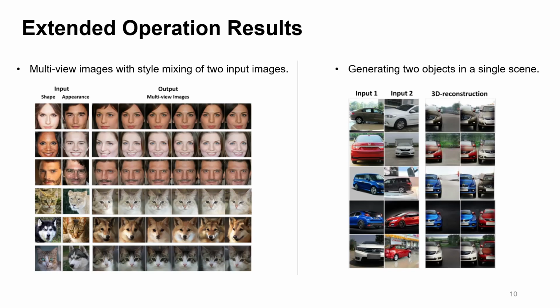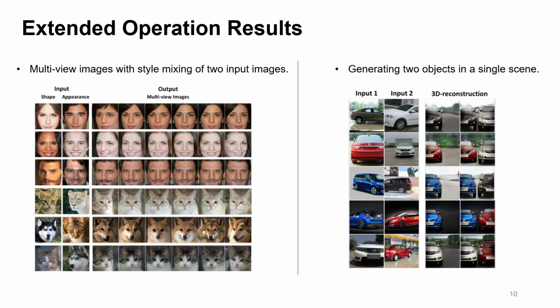Our model takes two types of latent codes as input, where one determines the shape of the output image, and the other influences the appearance. As evident from the experimental results, we observe outputs that combine the shape from the left image and the appearance from the right image. These outcomes represent the first attempt in the domain of 3D GAN inversion.